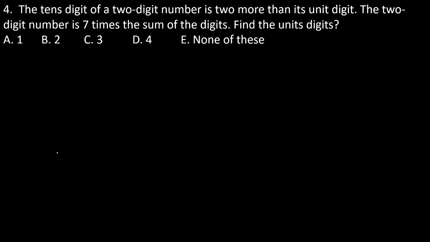Yes, question number 4. The tens digit of a two-digit number is 2 more than the units digit. There is a two-digit number, equal to xy. The tens digit is x and the units digit is y. The tens digit is 2 more than the units place, so x equals y plus 2. That is the information.